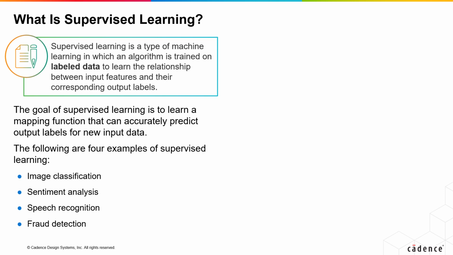Supervised learning is a type of machine learning in which an algorithm is trained on labeled data to learn the relationship between input features and output labels. Supervised learning aims to learn a mapping function that can accurately predict outputs for new inputs.